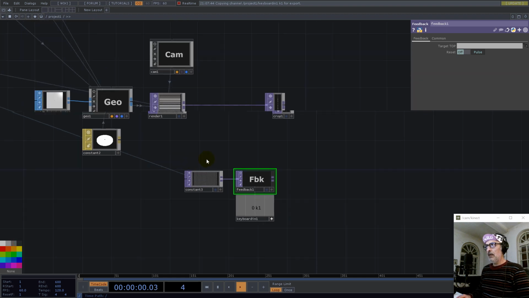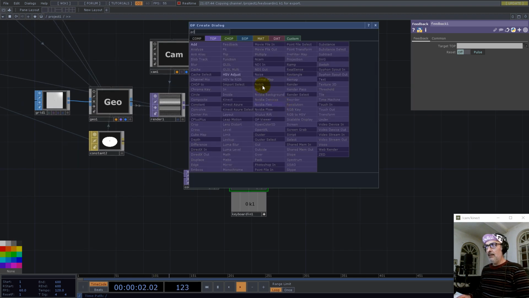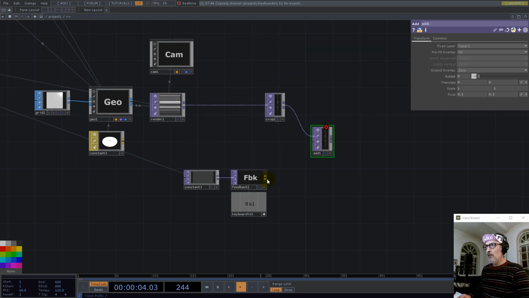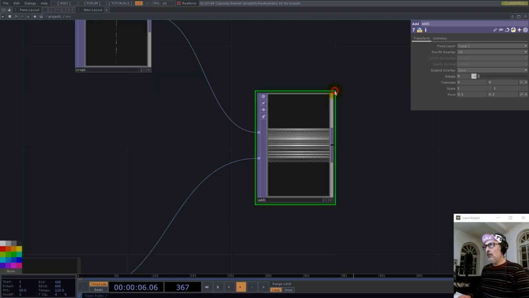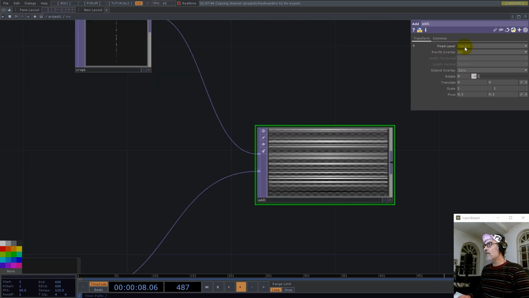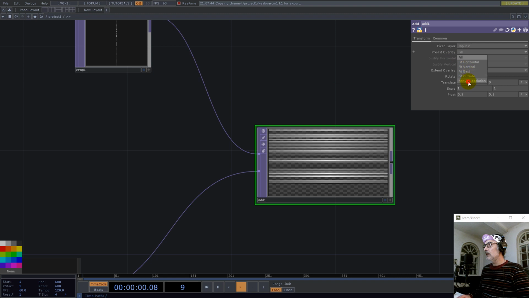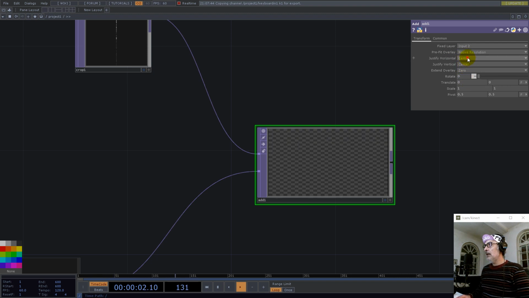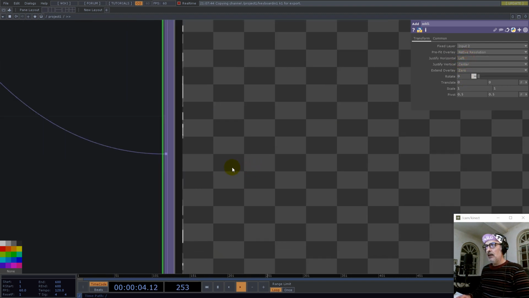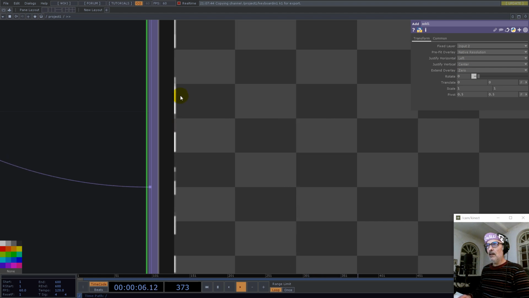Now we use an add, and here we go with native resolution and left, and now we have this column of pixels.